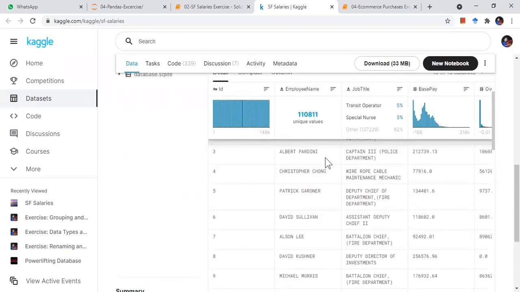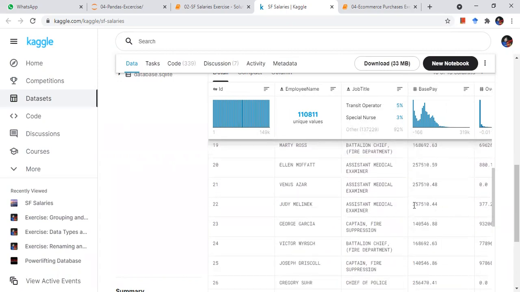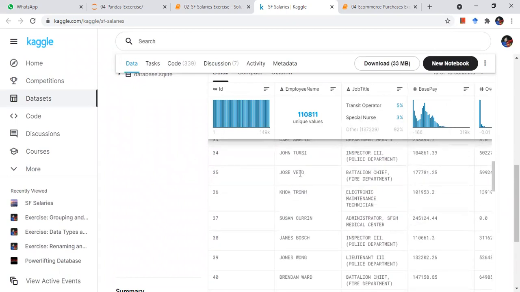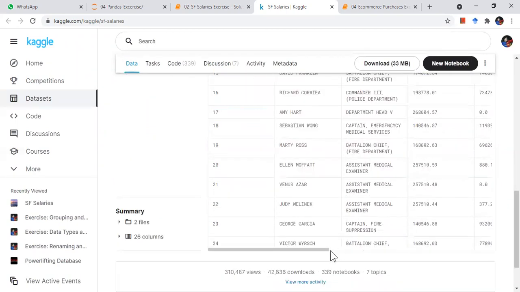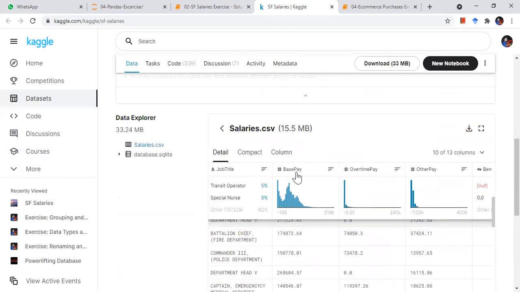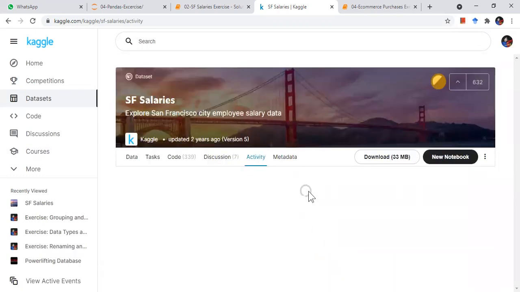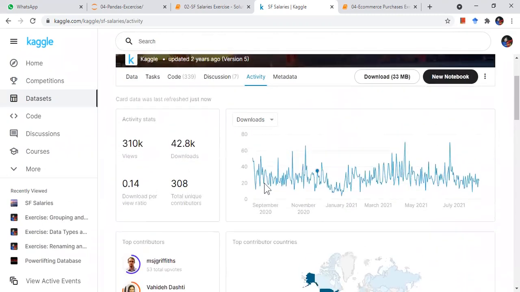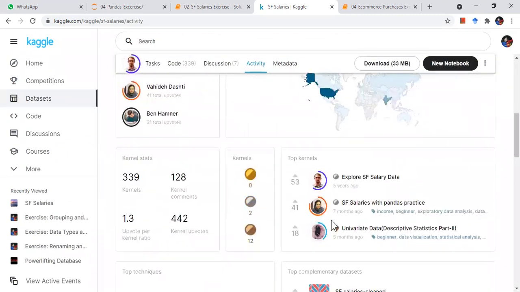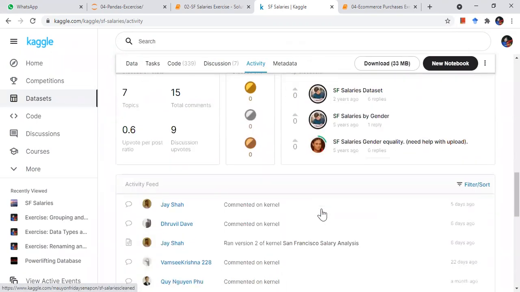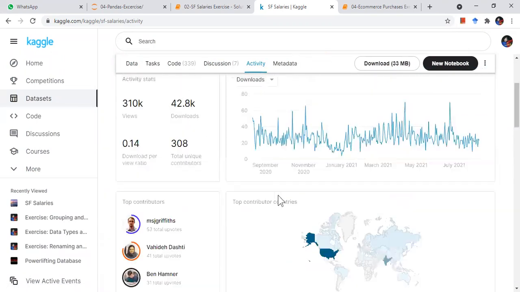It has an ID, employee name, job title, base pay, and then I am getting these histograms. In visualization, we started with Matplotlib, where we learned how to plot these kinds of graphs, right? So it is giving me a distribution and individual values. It is a collection of rows and columns, where all my rows are every employee with the employee name, job title and multiple columns, like 26 columns: base pay, overtime pay, other pay, right? So this we need to explore, and maybe we can plot these kinds of visualizations. This is a problem which is already there on the Kaggle platform.